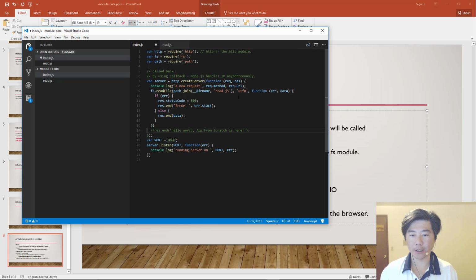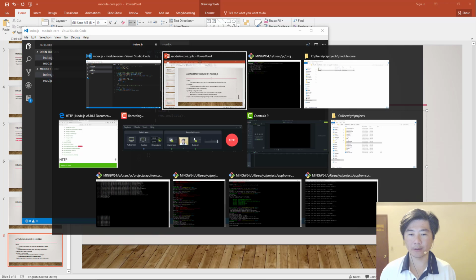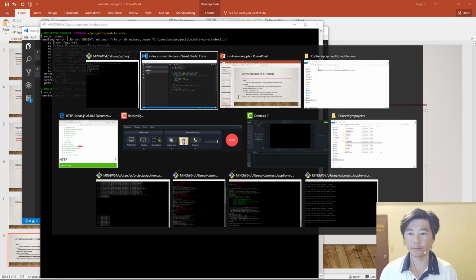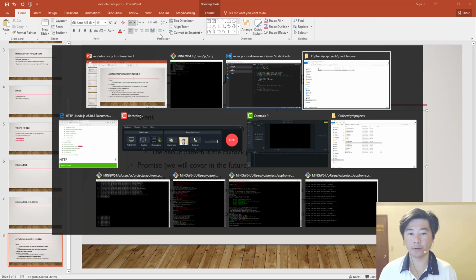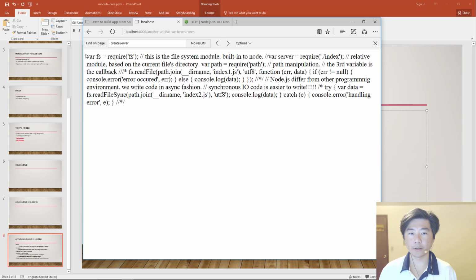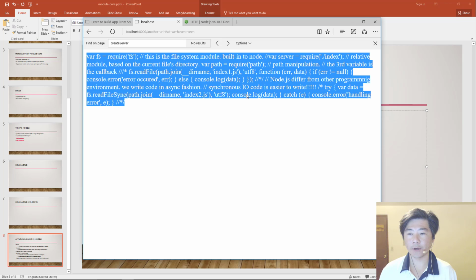And because, again, since we're writing code in the asynchronous fashion, we can no longer put the next step after reading the file in a synchronous fashion. We instead have to do it inside the callback like this. So let's save that and then run it again. Node index.js. And then if we go back to our localhost, now let's reload it. Now we can see that this file has been printed out.